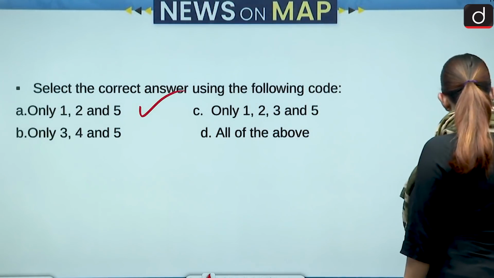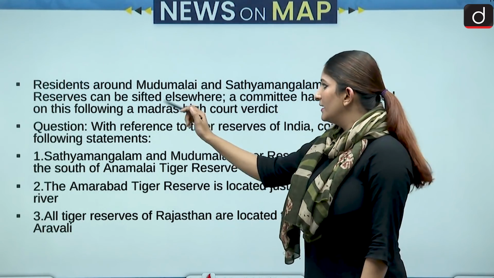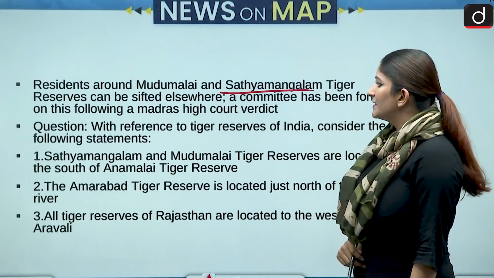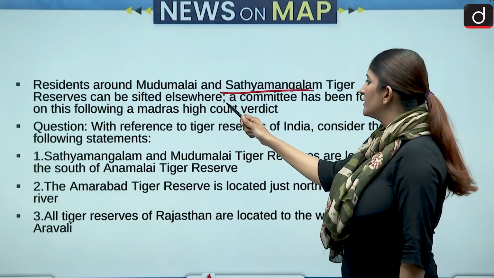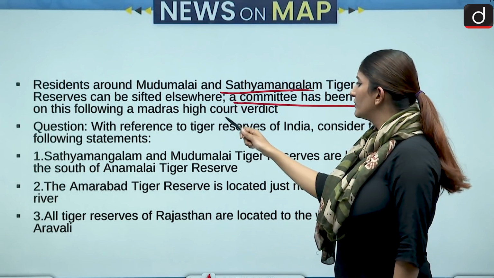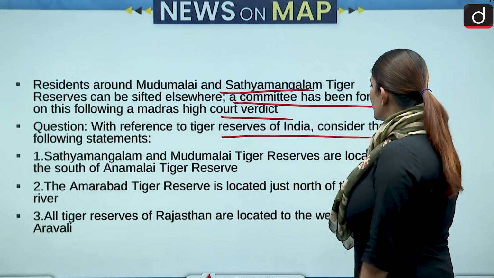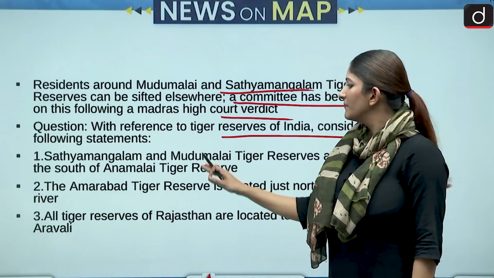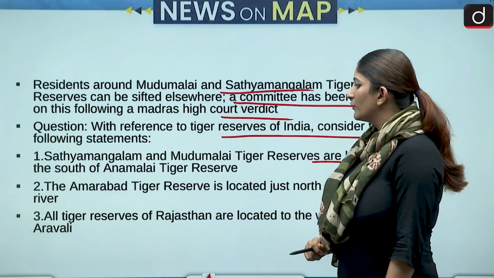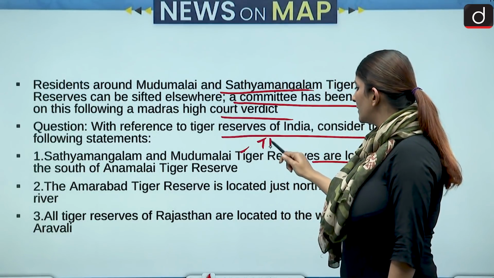Let's move forward and talk about the next question, but before we talk about the question, let's know the reason. Residents around Mudumalai and Satyamangalam Tiger Reserve can be shifted elsewhere, and a committee has been formed on this following a Madras High Court verdict. So with reference to Tiger Reserves in India, we have to consider the following statements. Satyamangalam and Mudumalai Tiger Reserve are located in the south of Annamalai Tiger Reserve. All three tiger reserves are in Tamil Nadu, keep that in mind.